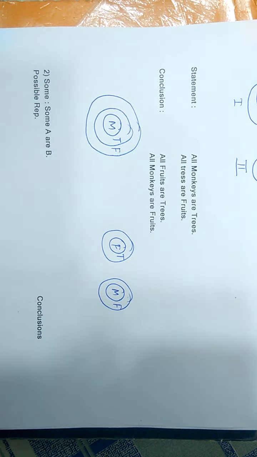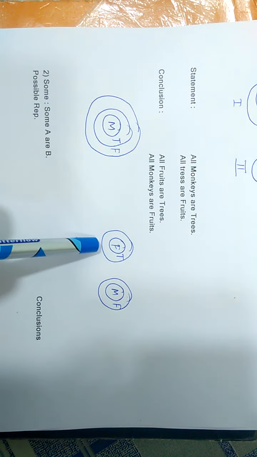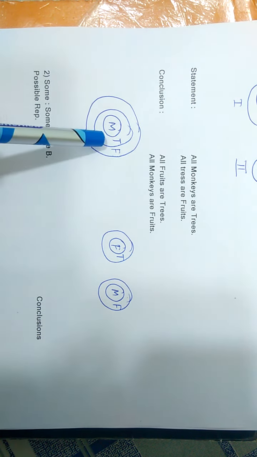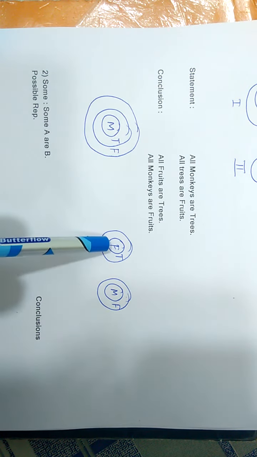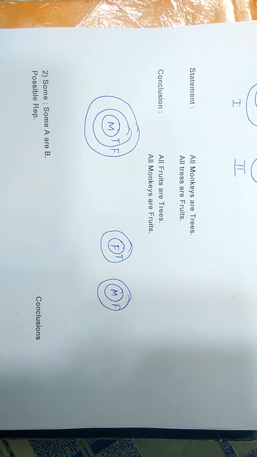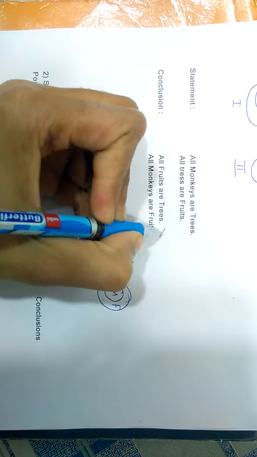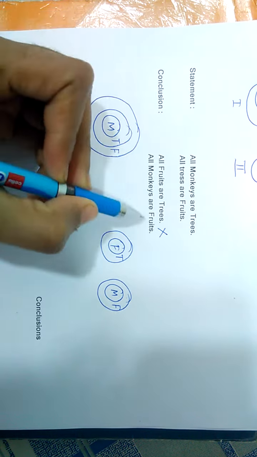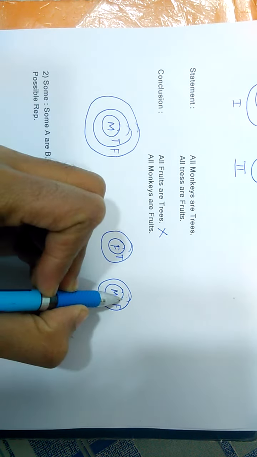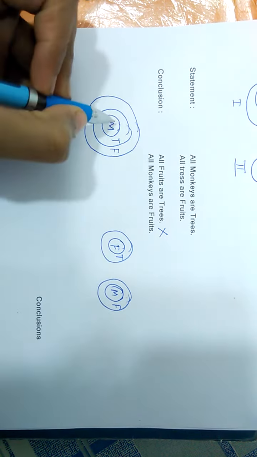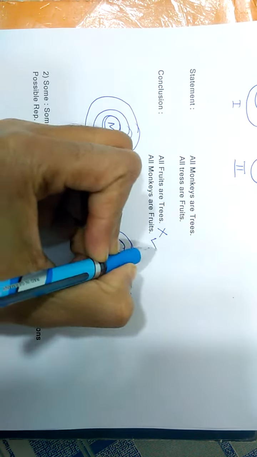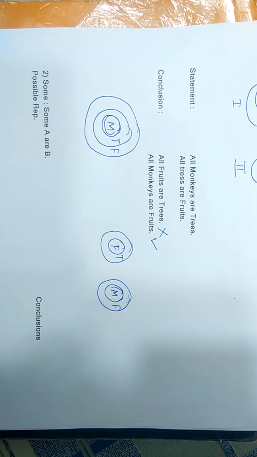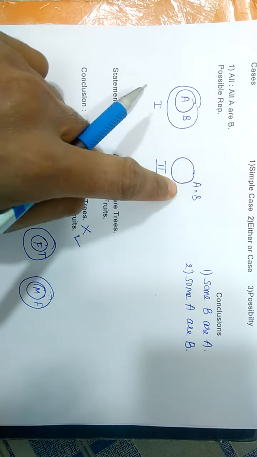Okay, now, all fruits are trees. The representation of this is this. Here we are getting all trees are fruits, and what we want is all fruits are trees, which is the opposite. So this conclusion doesn't follow. Now, all monkeys are fruits. Here we get all monkeys are fruits, so this is correct. Now see the second representation.